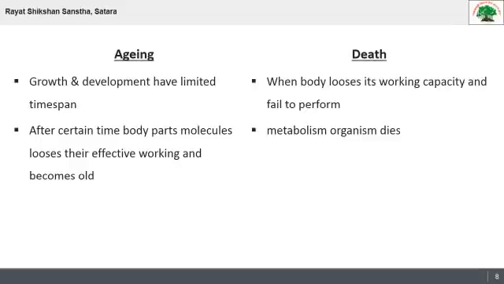Then the next principle of life is death. It is called the end of life. The body loses its working capacity, so automatically metabolism gets stopped and the organism dies. So these two processes are related to each other. At the end of aging, the body automatically loses its working capacity, and because of that, it fails to perform and automatically the organism dies.